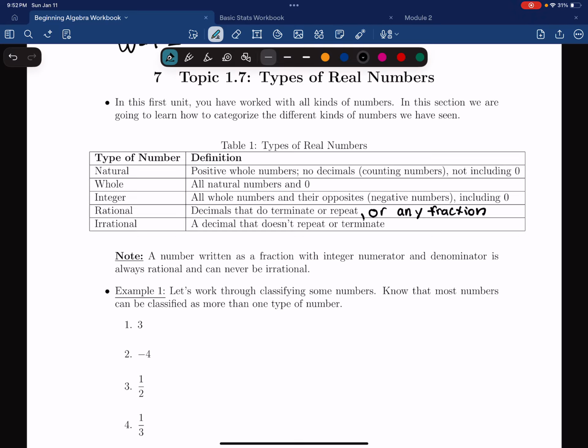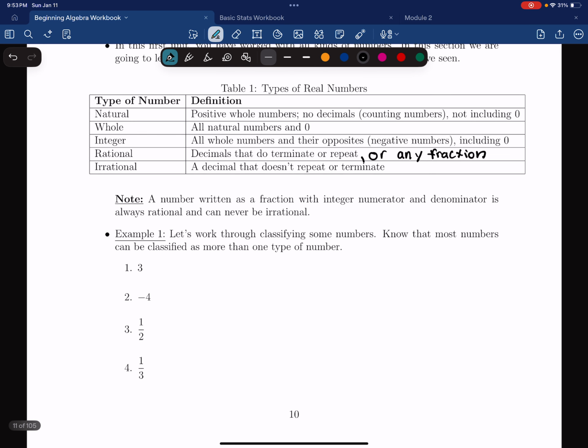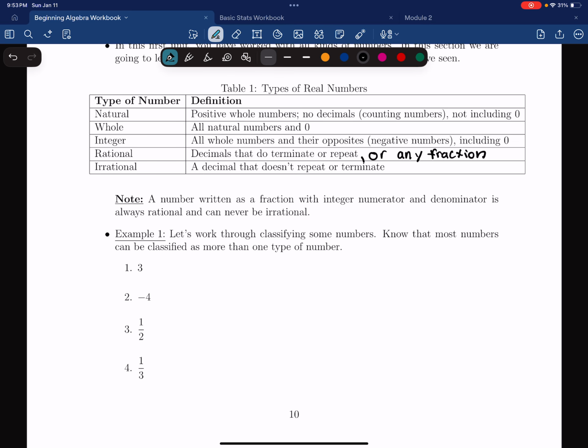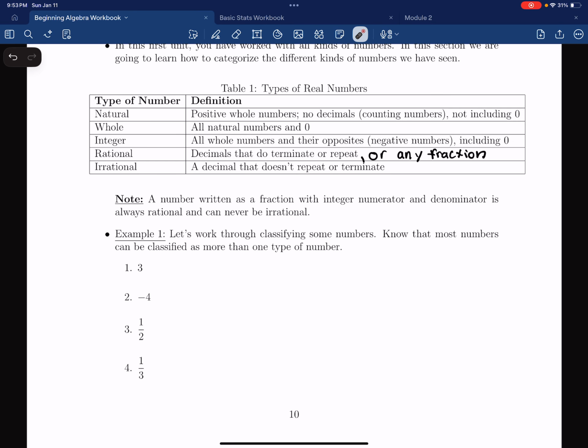And then an irrational number is a decimal that doesn't repeat or terminate. So, meaning a decimal that never ends, a decimal that goes out to infinity, and also any number that doesn't repeat. So, with that in mind, let's take a quick look at this note here. Any number that is a fraction, meaning a fraction is an integer numerator and an integer denominator, is always rational. And I saw that up here.